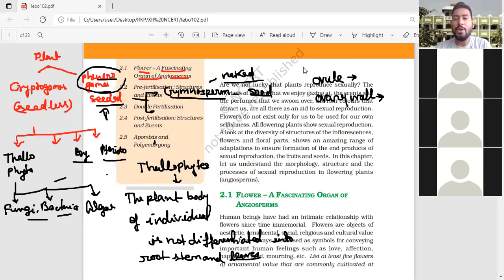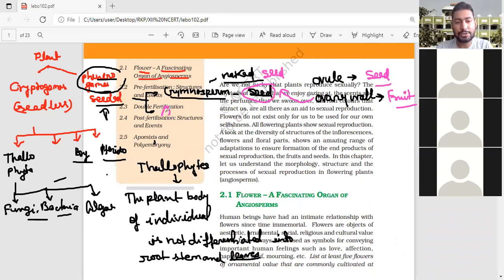Okay. Ovules always form the seed and ovary wall always forms the fruit. So in the case of gymnosperms, the seed is not covered with the ovary wall. That's why you can say the seed is the naked seed.